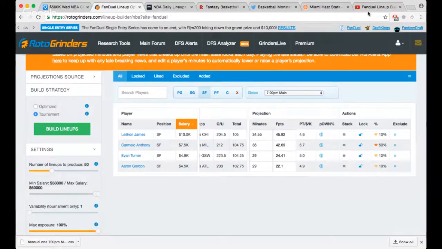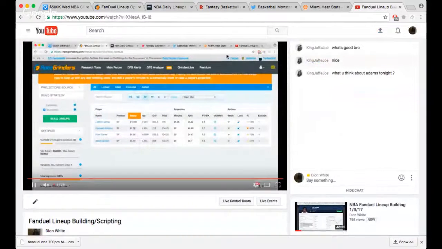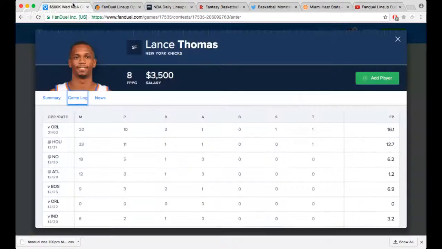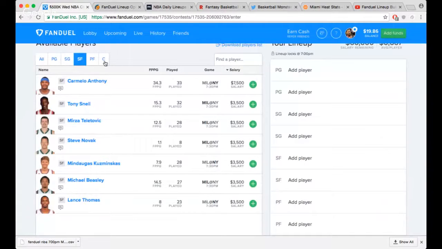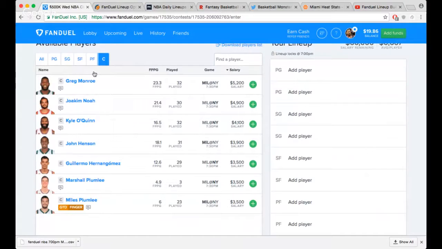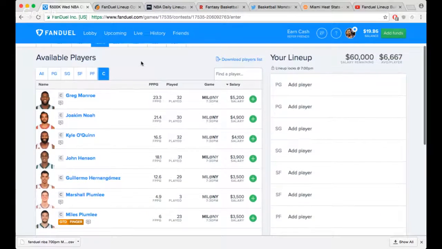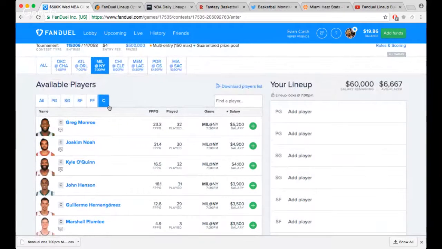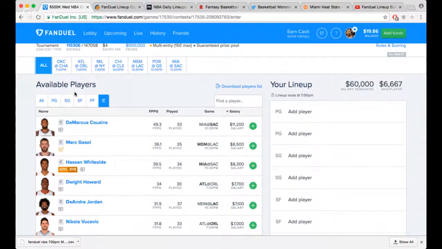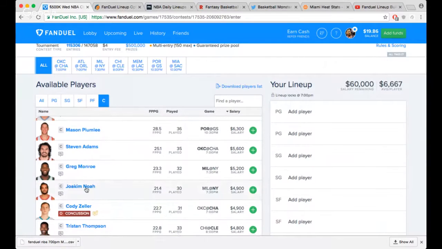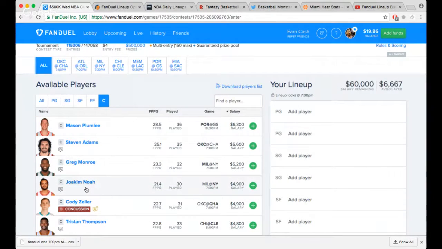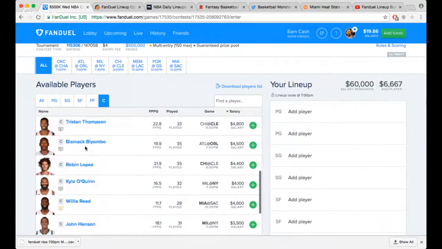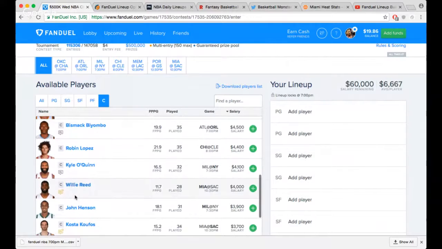Let's see what you guys are talking about. What do you think about Adams tonight? Pretty solid play, but for his price, 5,600, I probably would like him more in cash, mainly because we got some cheaper guys like Willie Reed, who's gonna be super high on the cash. You can even play Boogie in cash. Joakim Noah before Adams at a cheaper price. It's just that there's guys in better situations than Steven Adams who actually are cheaper. So yeah, of course Willie Reed.